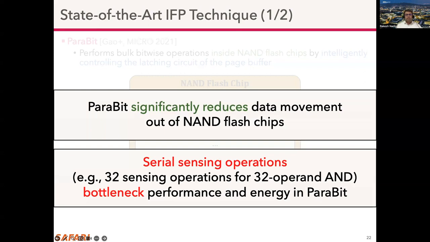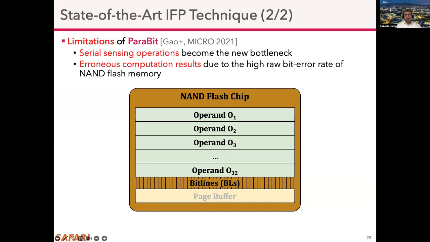However, each sensing operation is quite expensive, and the serial sensing operations in ParaBit can bottleneck the performance and energy efficiency. There is also another limitation of ParaBit, which is the reliability of computation results. It is well known that NAND flash memory is highly error prone, and in-flash processing techniques cannot leverage error correcting codes because error correction happens outside the flash chip in the flash controller.